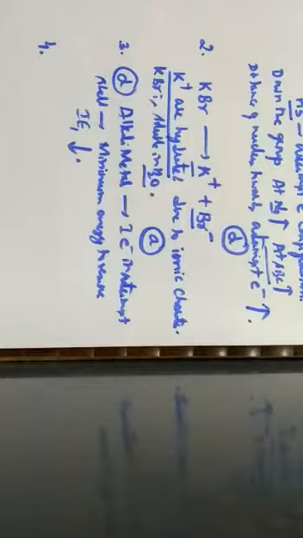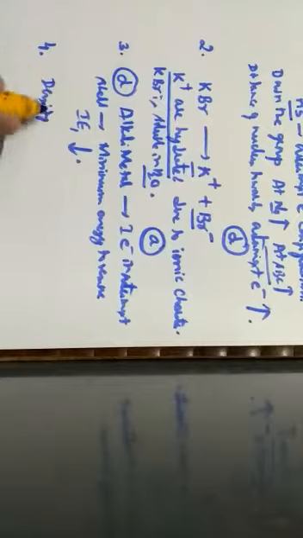Next one, question number 4. For alkali metals, which one of the following trends is incorrect? The hydration energy trend is correct, because lithium exhibits the maximum hydration energy as compared to sodium, potassium and rubidium. Ionization energy, yes, because of its smallest size, lithium requires more energy as compared to sodium, potassium and rubidium. That is also true. Atomic size, lithium is smaller in size as compared to sodium, potassium, rubidium. That is also true. Here, the density statement is incorrect.